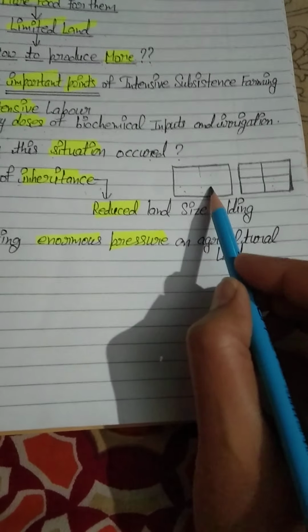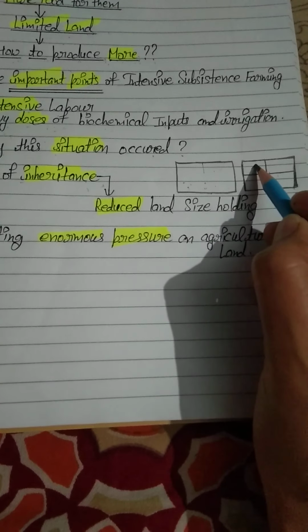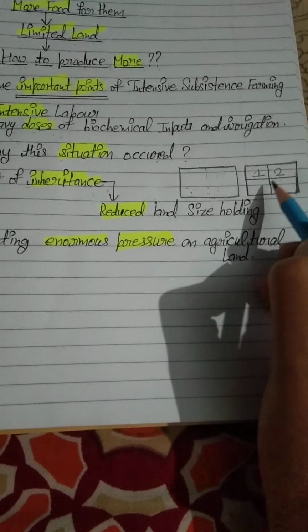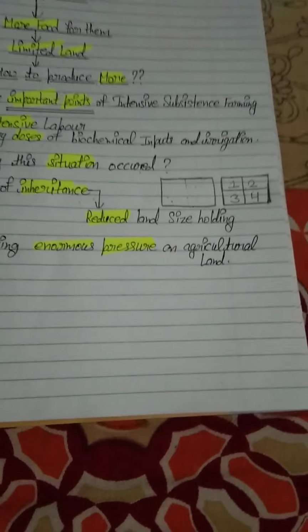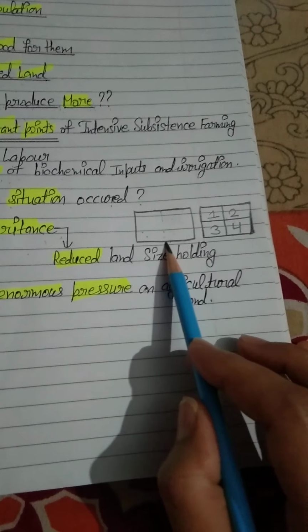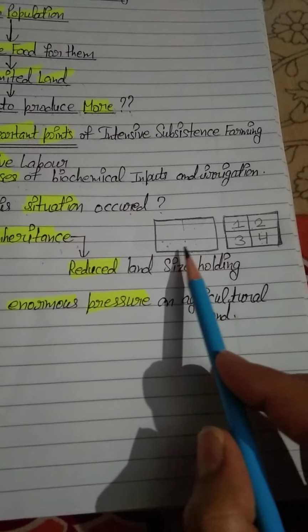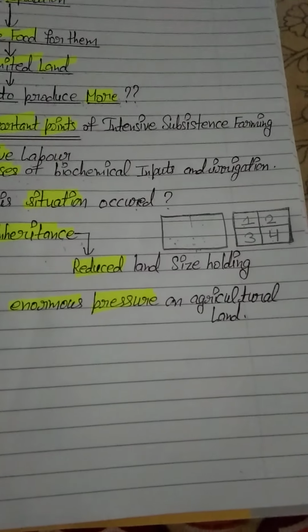This 1 acre of land will be divided into 4 parts, because he has 4 sons. Part number 1, part number 2, part number 3, part number 4. Students, once again I am telling you that in India we have right of inheritance. Right of inheritance means that a father's property will be divided among his children.